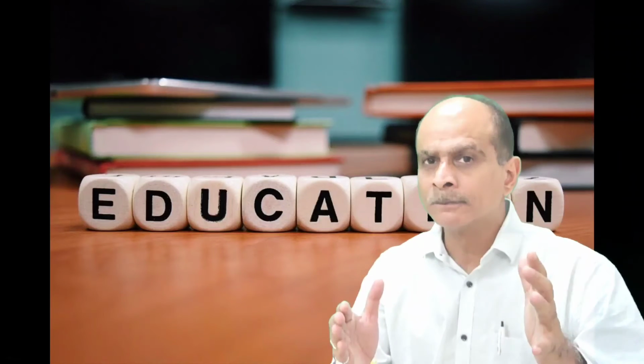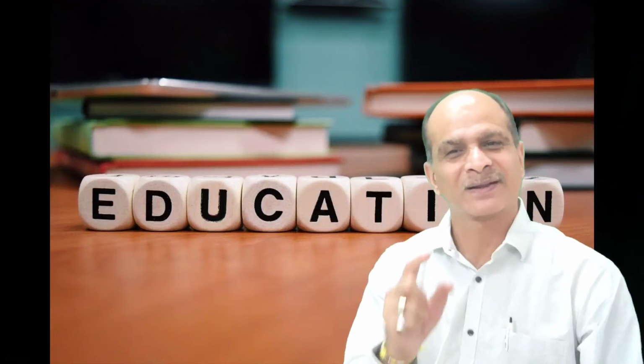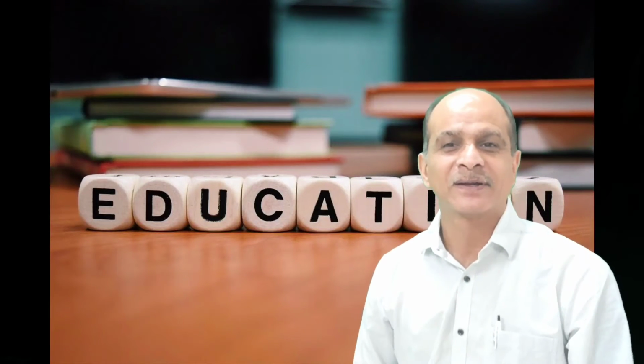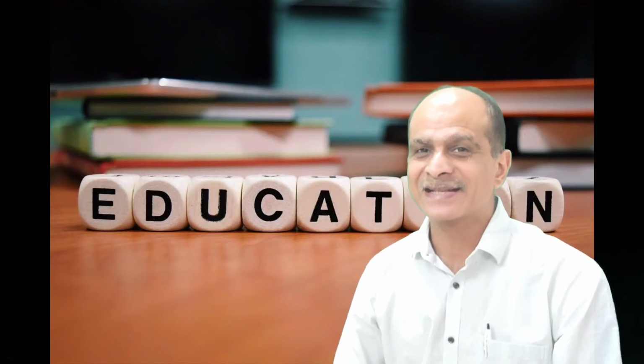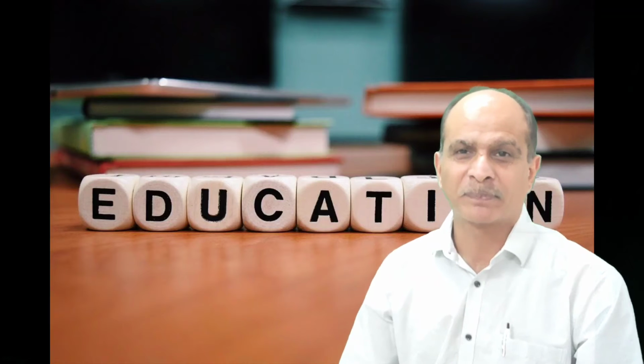To conclude, we have only two formulae in this chapter. The first one, P(A) is equal to R by N, and the second one, P(A) plus P(A dash) is equal to 1. So let us solve exercise number 15.1.